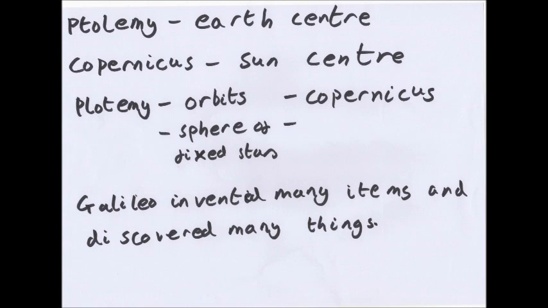Now, Ptolemy, the great Greek astronomer, said that the Earth was the centre of the universe, which we know is wrong. The Polish astronomer Nicholas Copernicus thought Ptolemy's measurements fitted a different model, because Ptolemy used measurements of the movement of the objects in the sky to explain how the sun, moon and the planets moved in orbits.